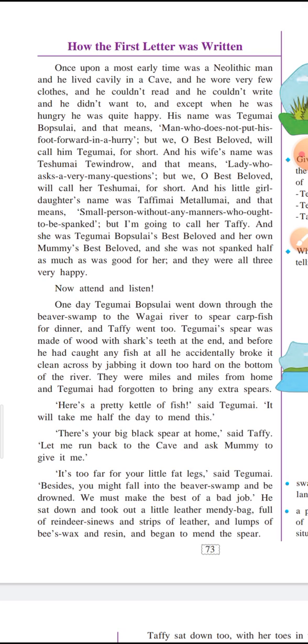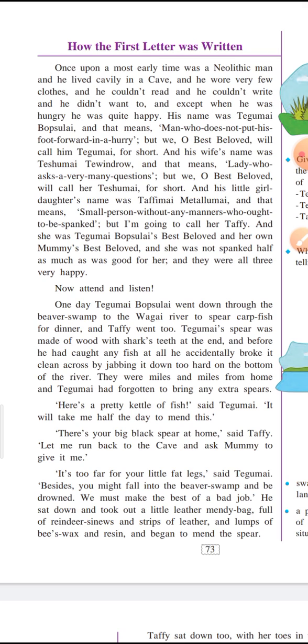And he used to be very happy, and he was unhappy only when he was hungry. Otherwise, the rest of the time he used to be very happy. His name was Tegumai Bobsulai, and that means man who does not put his foot forward in a hurry. It means a person who does not do anything without thinking about it, without thinking about the consequences.